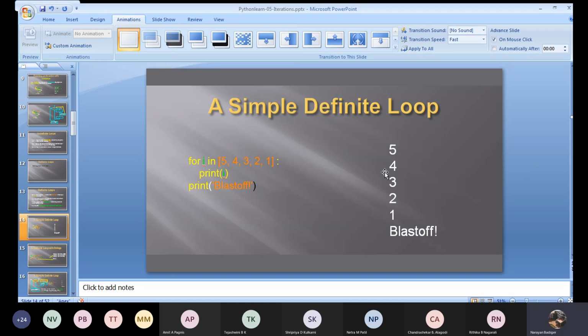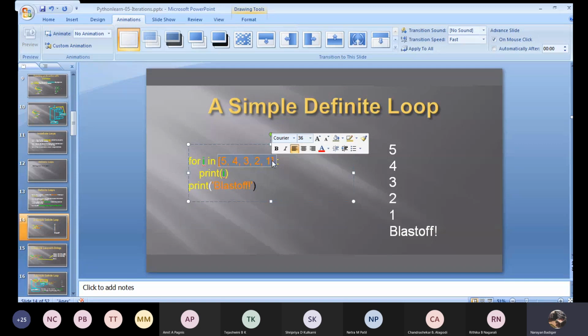Okay, now this is a simple definite loop. I have a fixed number of items in this set or list. So: for i in 5 4 3 2 1, colon, print i, then print blast off. When I'm using such lists or arrays or tuples, which are all different kinds of arrays, there is no need to increment or decrement. Automatically it purely works on an index basis.